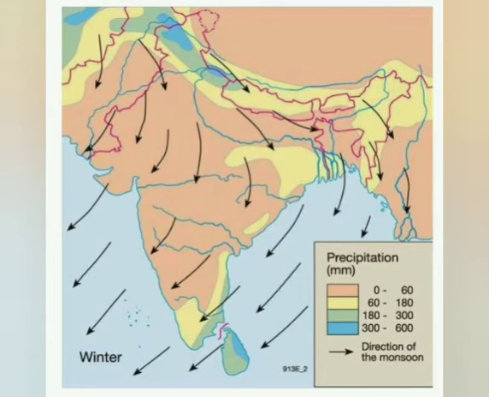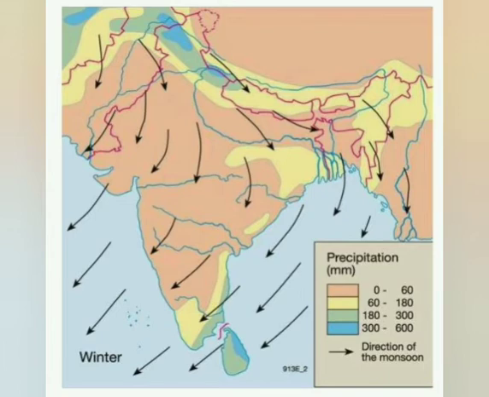So what is retreating monsoon? It is a wind that is moving from India towards the Arabian Sea and Bay of Bengal due to pressure difference. This may cause rainfall in some areas, especially Tamil Nadu in the months of October and November.